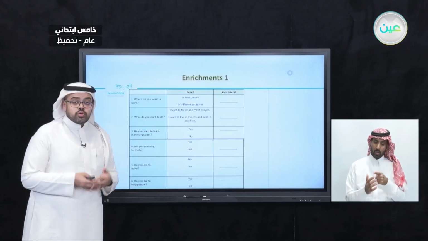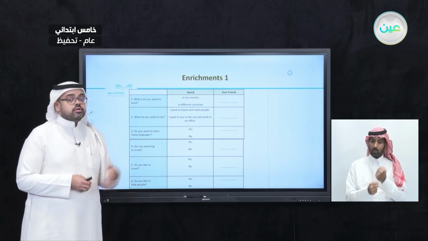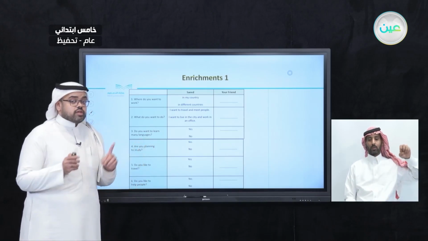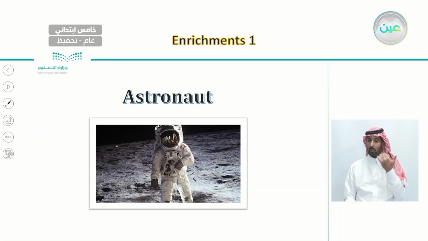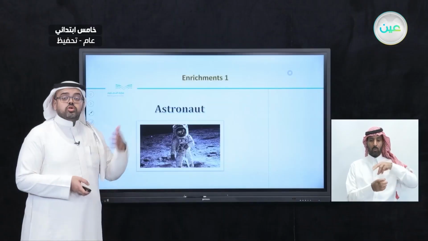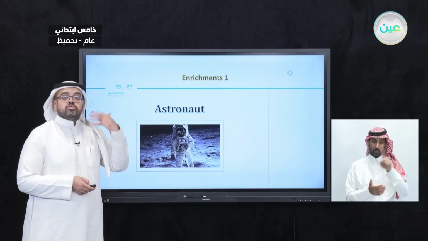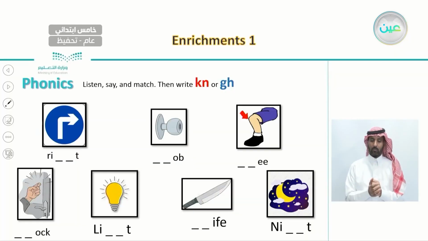Do you remember what Said's answer was in this lesson? Said was thinking of an interesting job, which is to be an astronaut. We said that you can play this game, you can have the same questions, and have different jobs in mind.